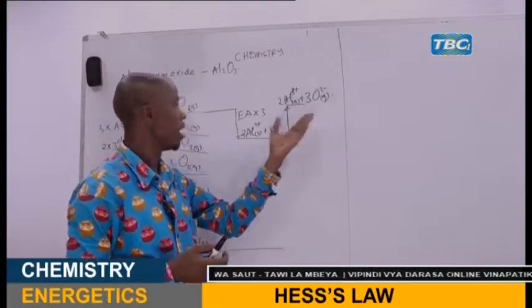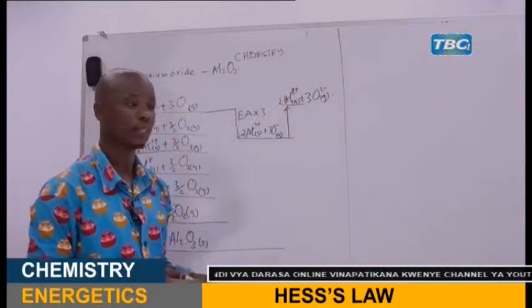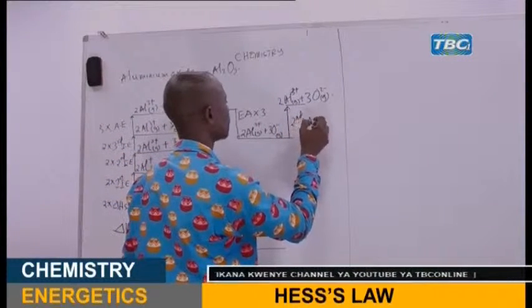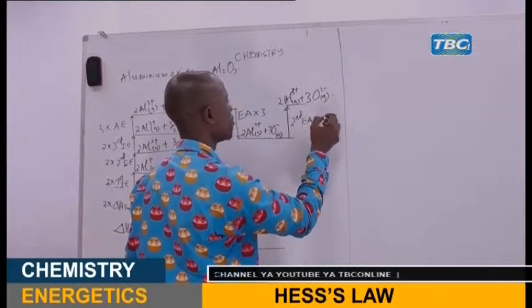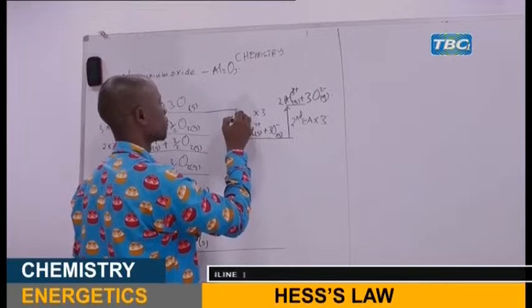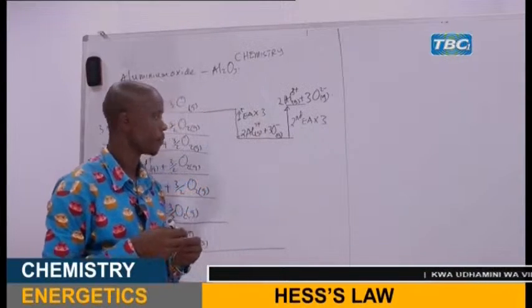Now from there we already have the cation and the anion. And this is the second electron affinity. You multiply by 3 because there are 3. First electron affinity.